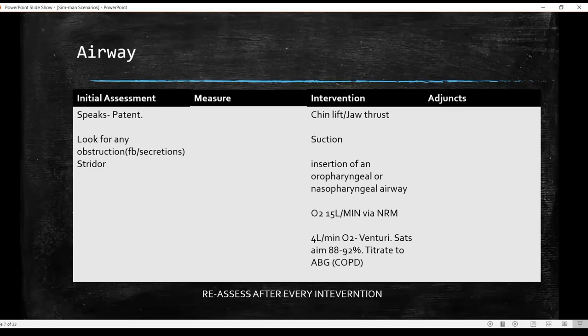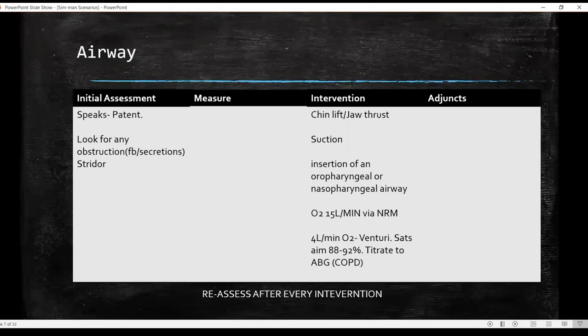However, if the patient is not speaking and he's just making sounds, or probably there seems to be some kind of airway obstruction, then the interventions that you should be ideally doing, and which you should verbalize, please just don't do them on the SIMMAT. Please do verbalize for the benefit of the examiner. You will do a head tilt, chin lift, and jaw thrust. This will open up the airway.